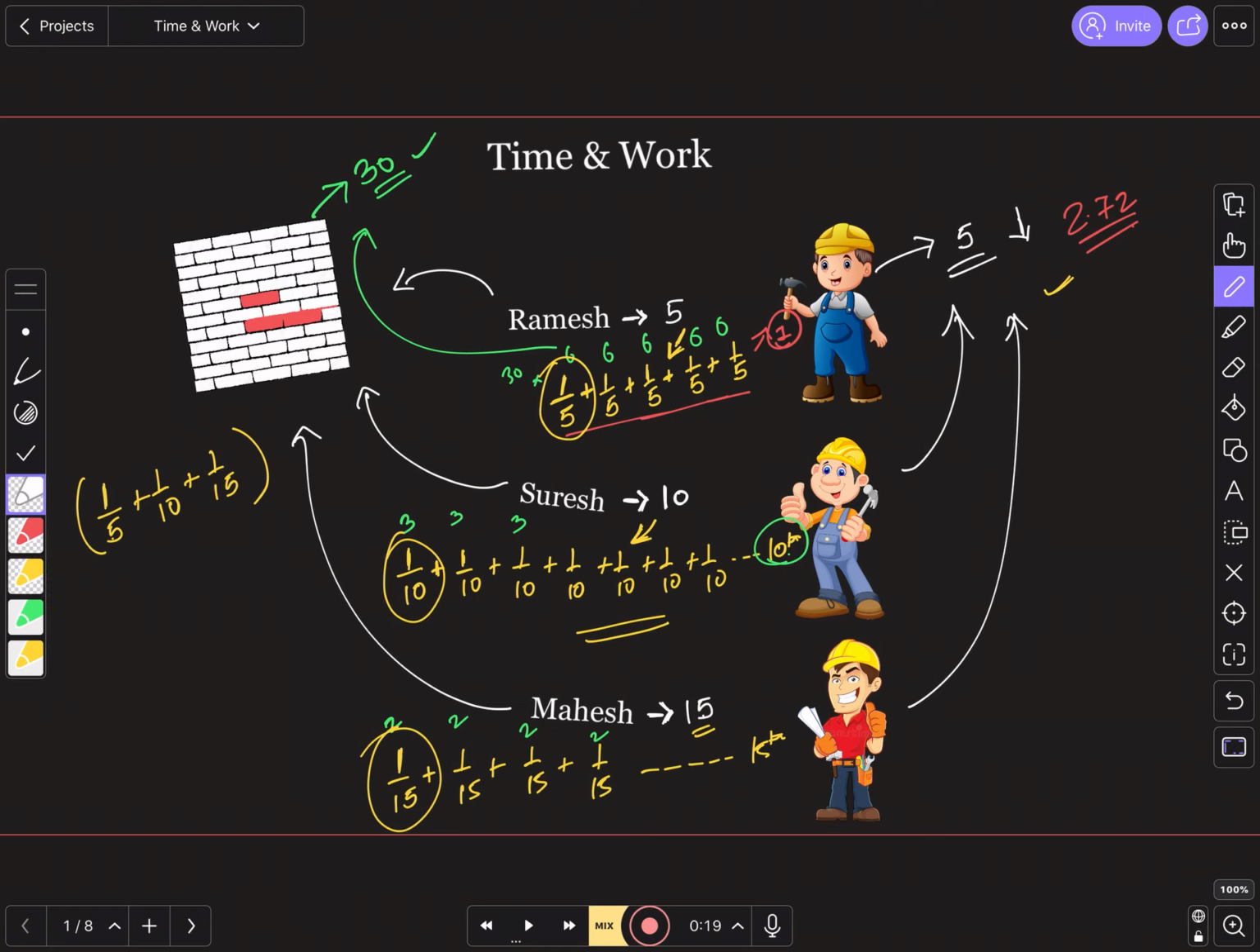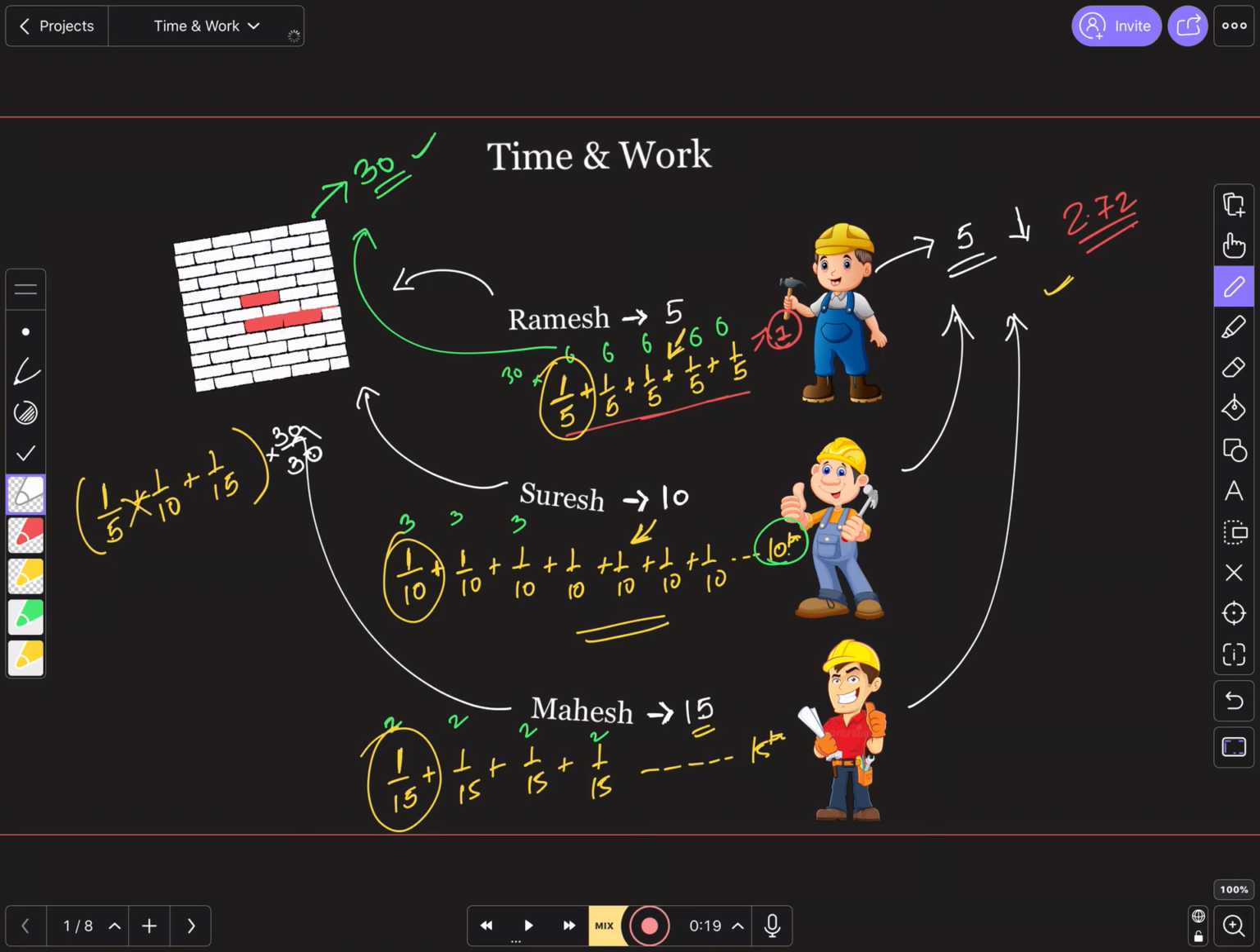Let's just solve this. I'll solve this by LCM method. What is the LCM of these 3? I'll say it will be 30. So multiply and divide this by 30. Okay, this is just one way to solve this. You can simply cross multiply and reach the answer, but I'm just solving by LCM method.